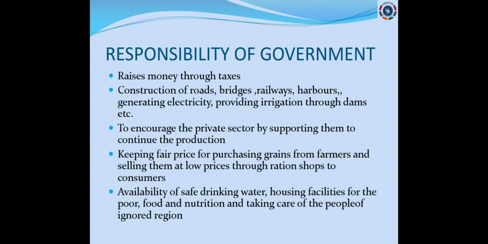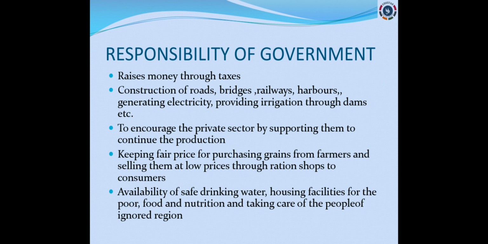To encourage the private sector by supporting them to continue the production, not only by doing this work, they have to encourage the private sector also. They are also contributing more to the GDP, right? Yes, so they have to encourage them also to continue the production, and whatever facilities they expected can be done by the government.